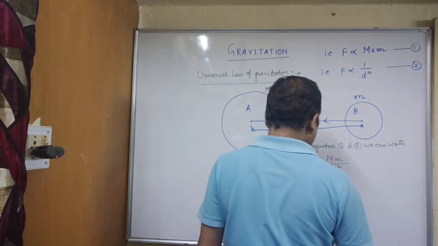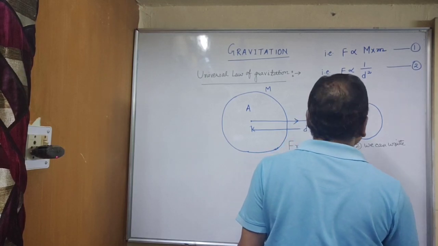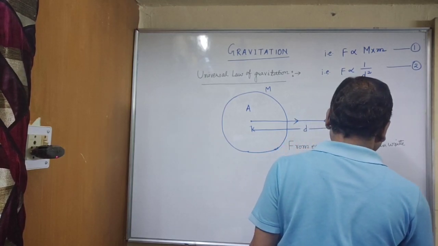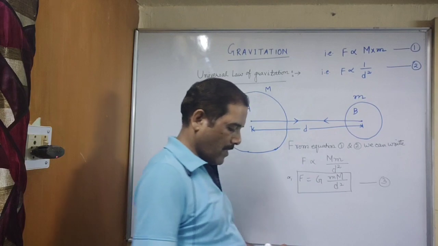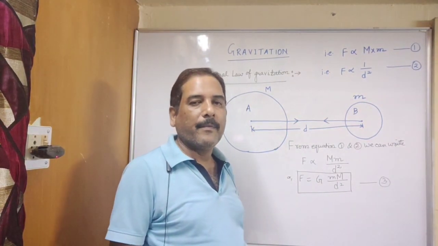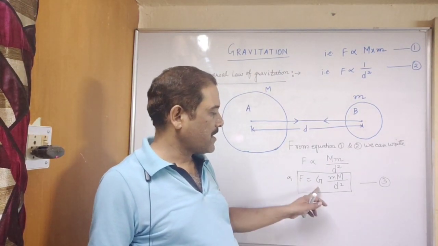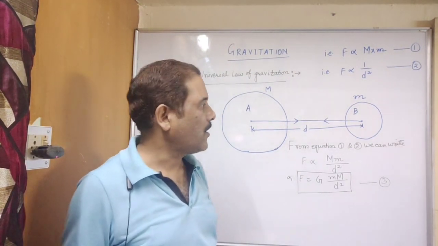Mark it as equation number 3. Must write capital G, not the small one.